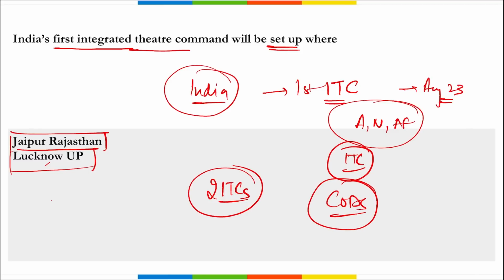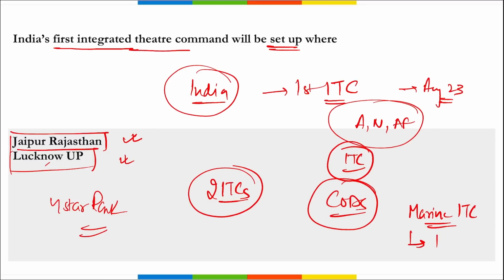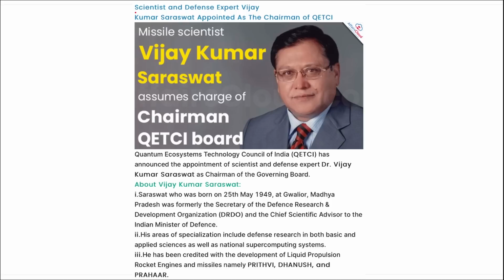Here theatre commanders will hold a 4-star rank, correct, making them equivalent in rank to the Chief of Army, Chief of Navy and Chief of Air Force, correct? Next, remember these two locations where the first two ITCs, that is India's Theatre Commands, will be set up: Jaipur, Rajasthan and Lucknow, UP. Then one more thing, remember, the Marine Integrated Theatre Command is likely to be set up in Karnataka. Correct?